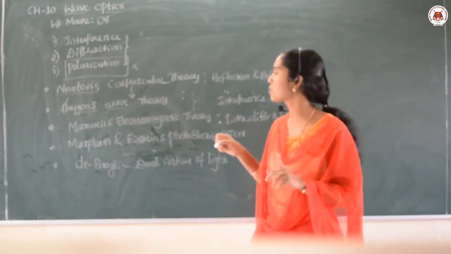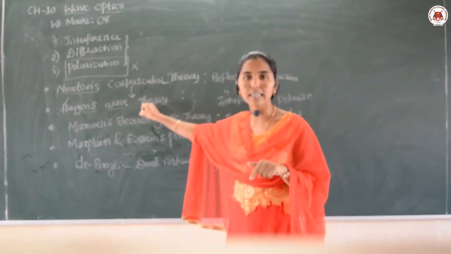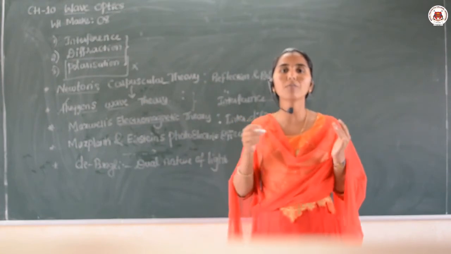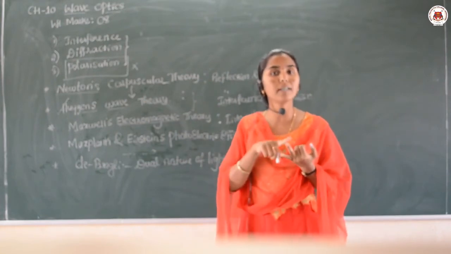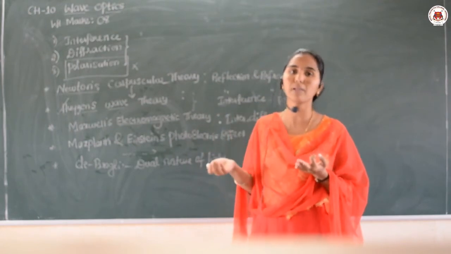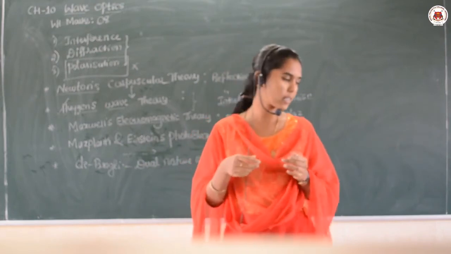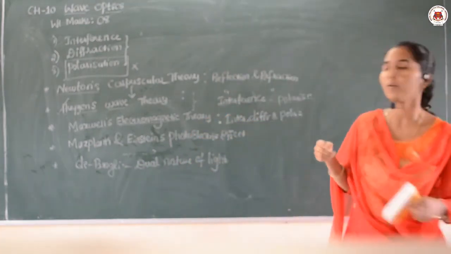Therefore, first we use the Huygens wave theory. There we will study the meaning of wavefront, how many types of wavefronts there are, and what the Huygens principle states. So let us move to the next point.